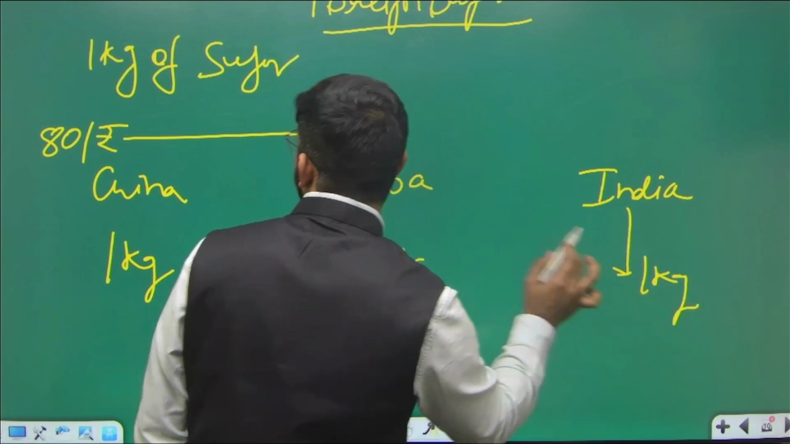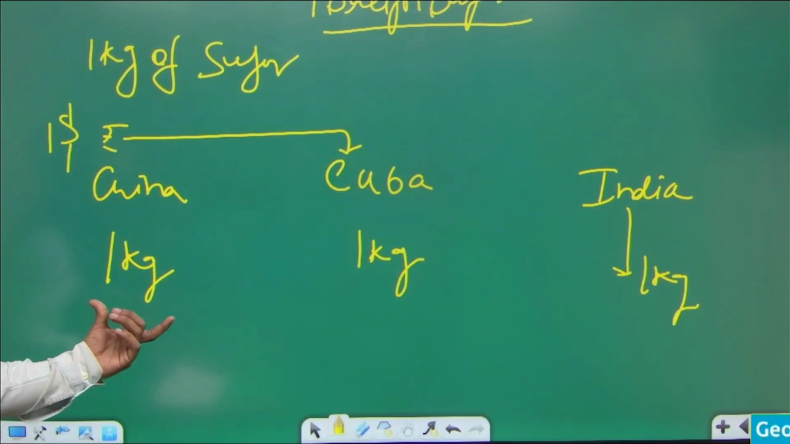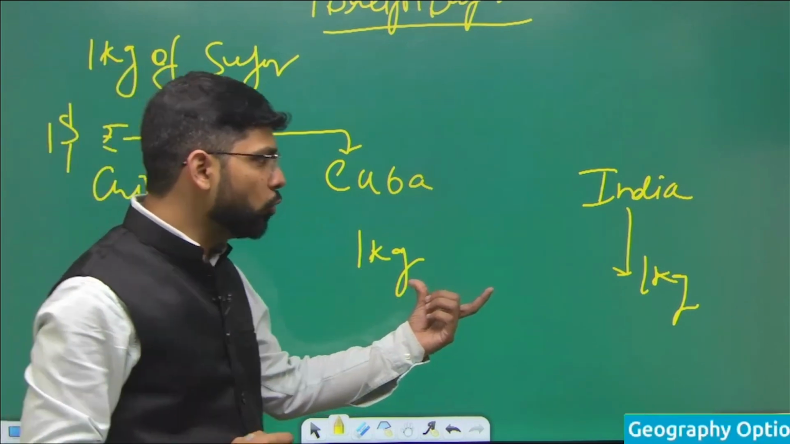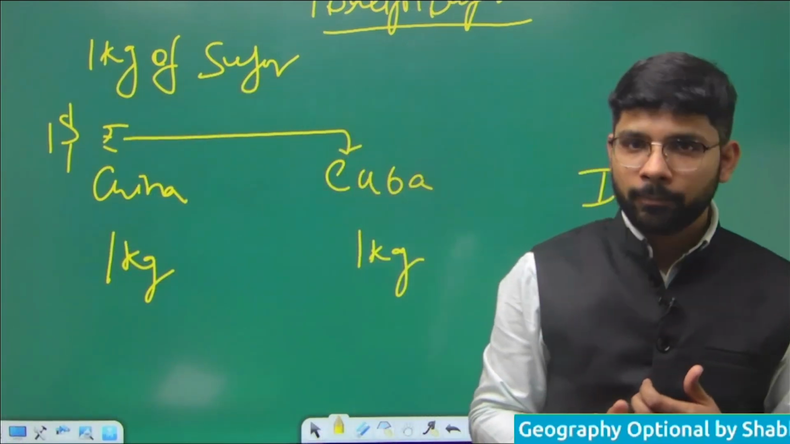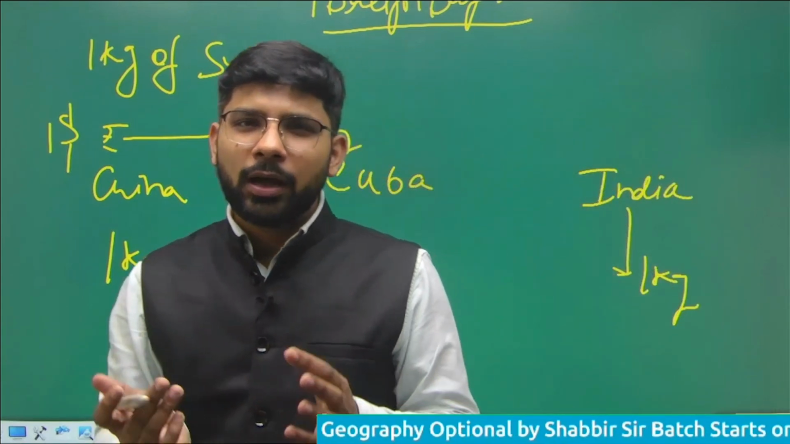Let's take in the foreign currency. In the $1 he is getting the 1 kilogram sugar from China, 1 kilogram sugar from Cuba and 1 kilogram sugar from India. तो इसमें हमें नहीं पता लगता कि there is an inflation adjusted. अब now take an example.